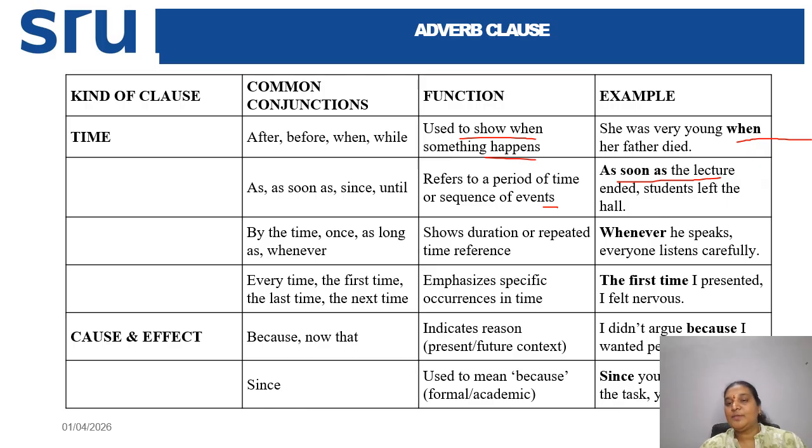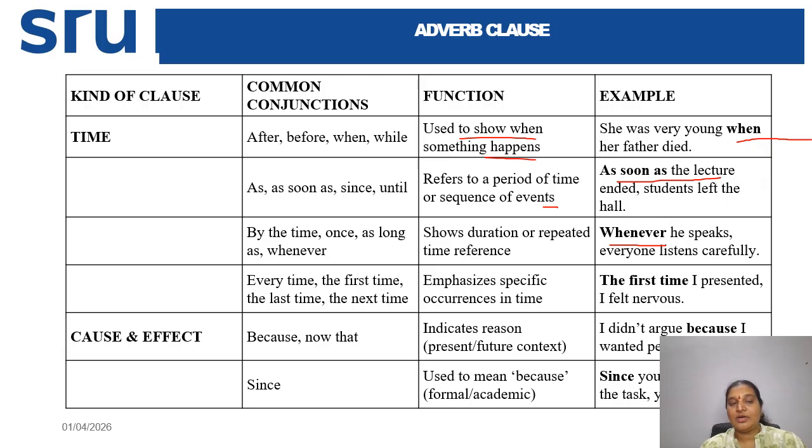Whenever he speaks, everyone listens carefully. Other common conjunctions are every time, the first time, the last time, the next time. They emphasize specific occurrences in time. The first time I presented, I felt nervous.